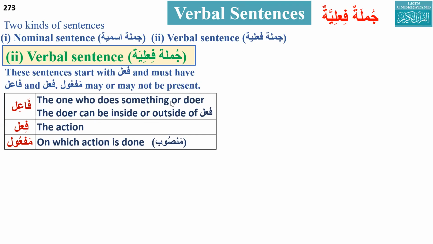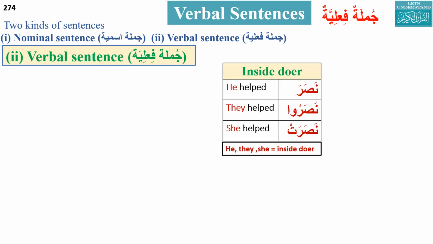Whenever we do this, we should be very clear about the inside door and the outside door, especially when we are doing the second part of this class. It will be very helpful to first find the inside door and outside door, and then try to translate. In Madi and Mudare, every verb has an inside door. It can be he, first person, second person, third person, first person singular, first person plural, second person singular, second person plural, and similarly third person singular and third person plural.